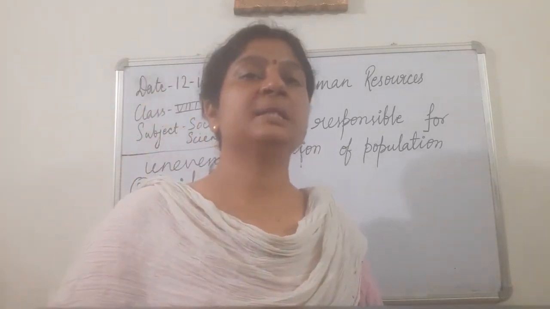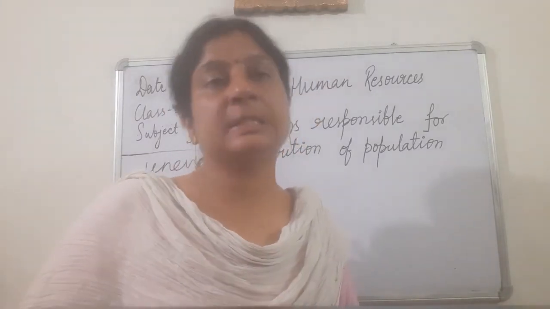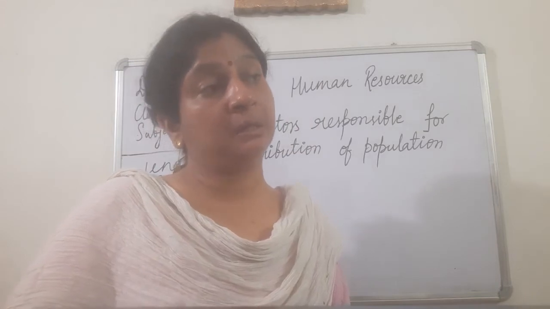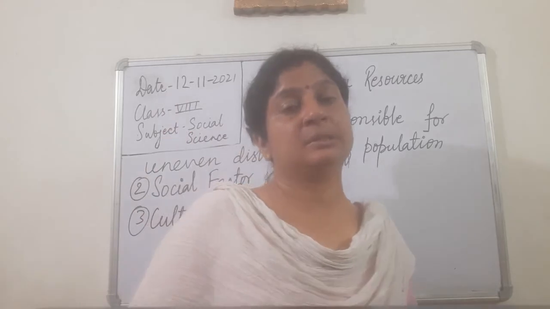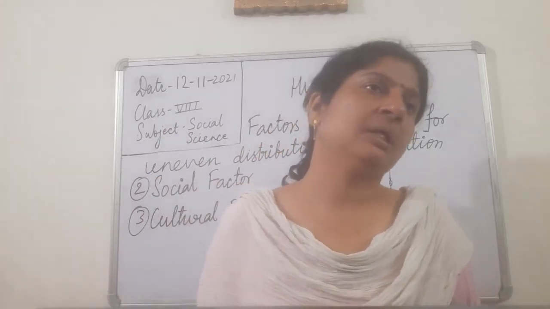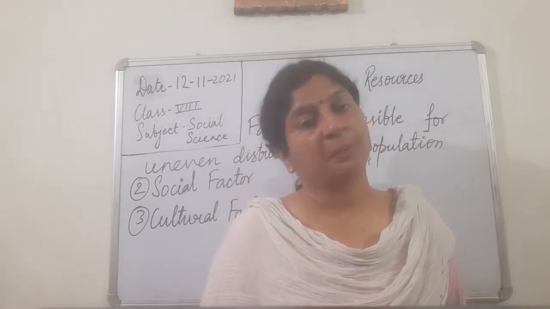So places with religious or cultural significance are densely populated regions, right? Places which have a lot of importance for religious or cultural purposes, the population there increases.